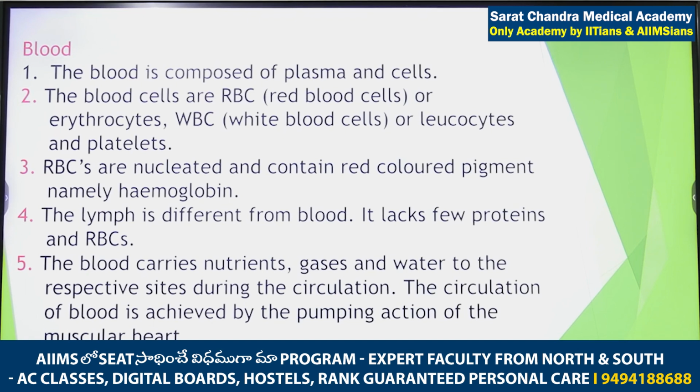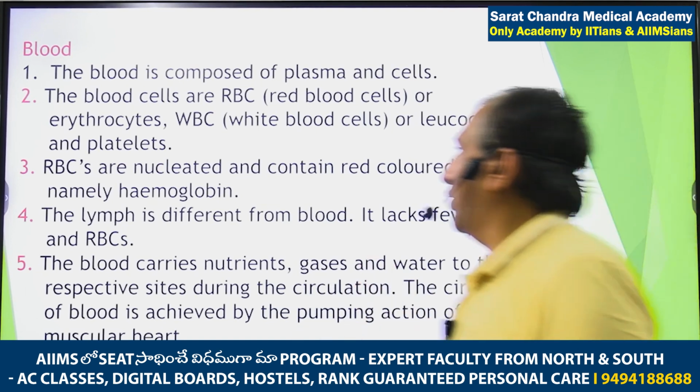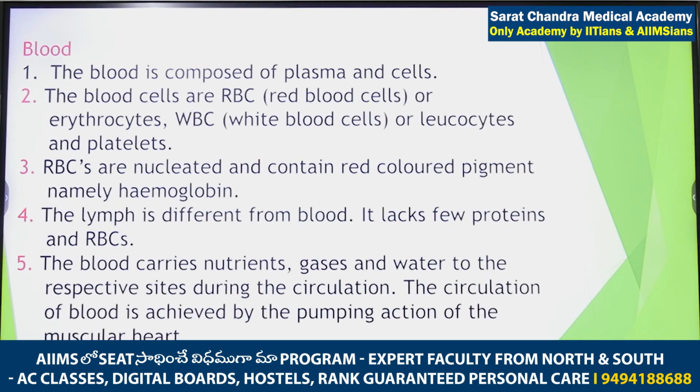Related with the blood in frog, only one thing you have to remember. What is the difference in the blood in human beings and frog? The biggest difference: in frog, the RBCs are nucleated. Please underline it at least 10,000 times because it's very important. RBCs are nucleated in frog. In human beings, RBCs are non-nucleated. This is the one big difference.